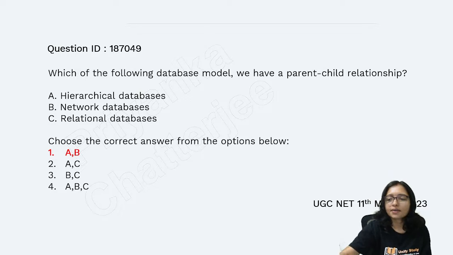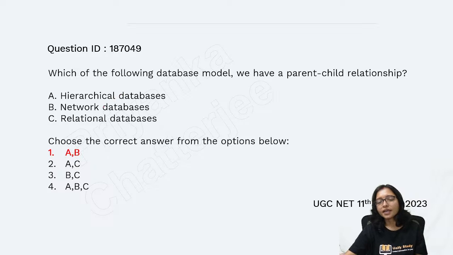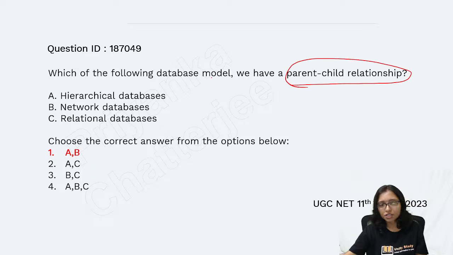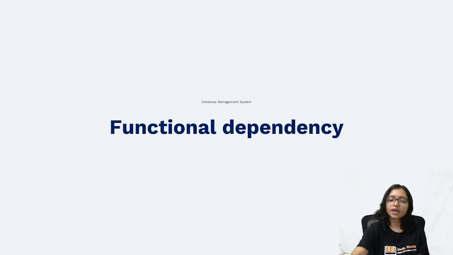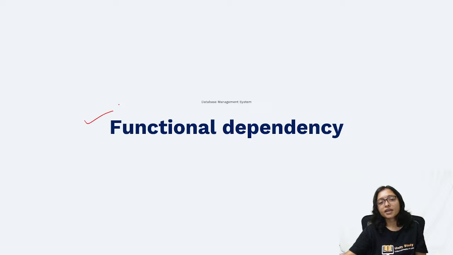Yes, answers are coming. Here they are saying network database. It is, we have the parent-child relationship. In which database? In relational database, parent-child relationship is not there, only in hierarchical and network database, that is A and B. Okay. Yes. Now come to the functional dependency chapter.